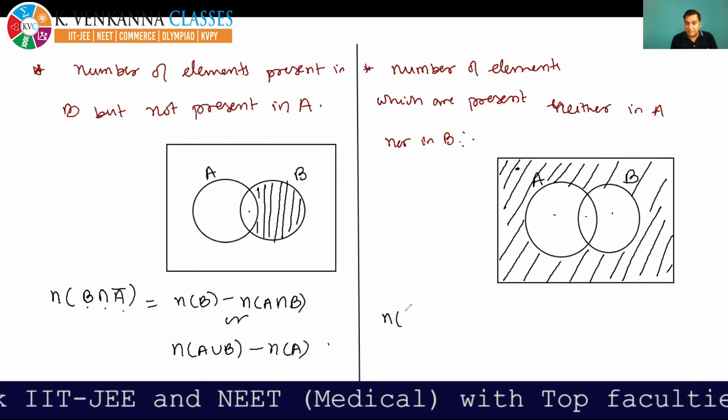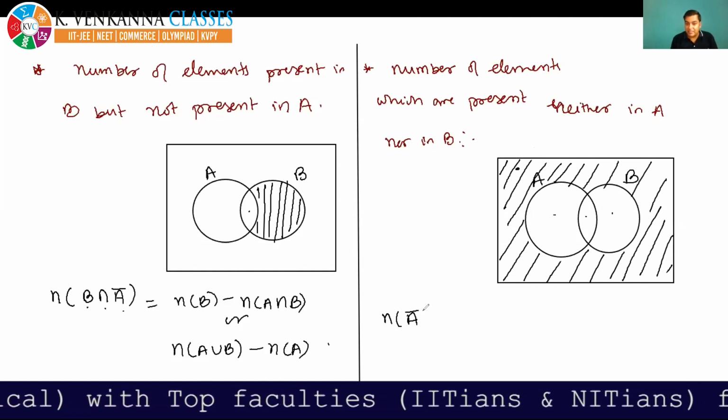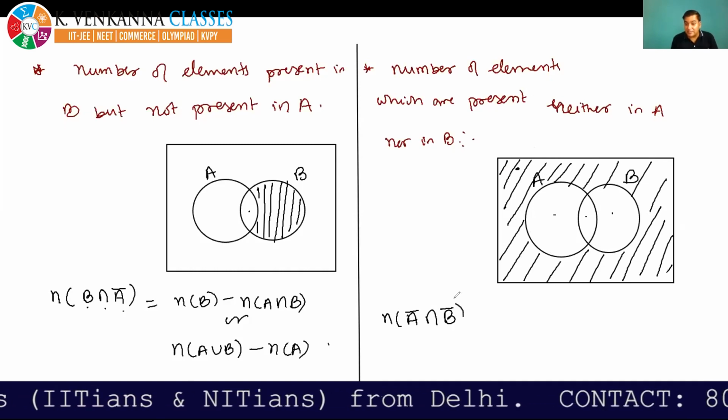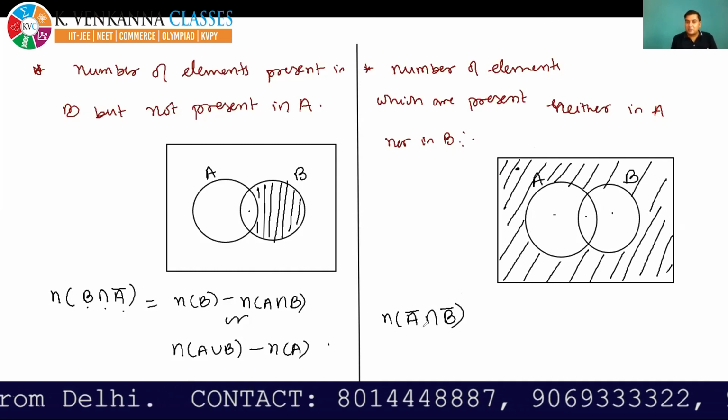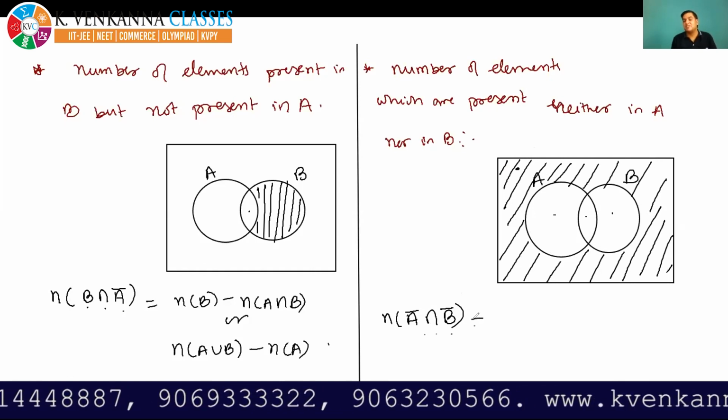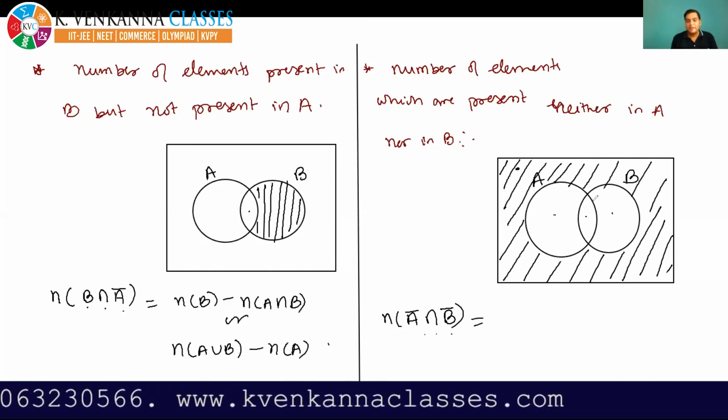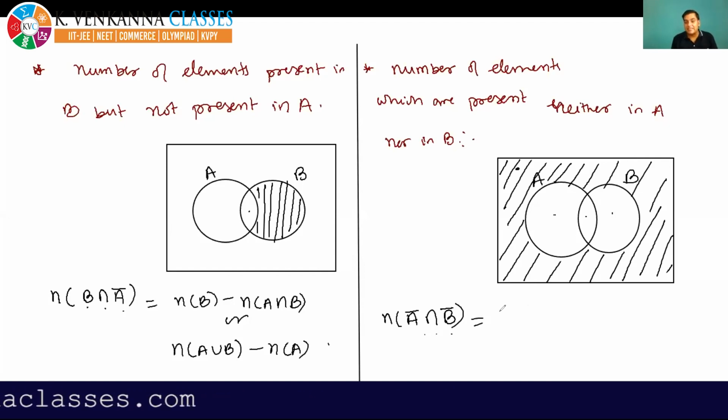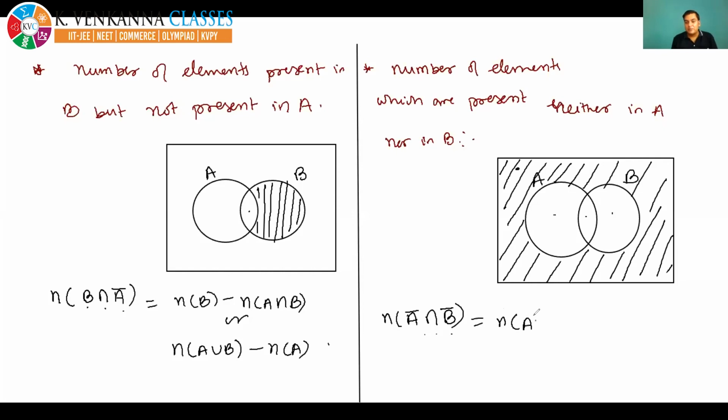Elements not present in A and not present in B. Now I am going to write the formula. From the Venn diagram, you can clearly see that it is equal to the number of elements in (A union B) whole bar. That means all elements of the universal set after removing the elements of A union B. So it is N((A union B) bar), which can be written as the number of elements in the universal set minus the number of elements in A union B.